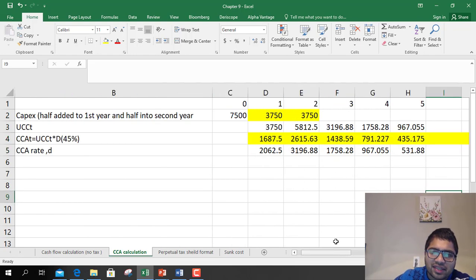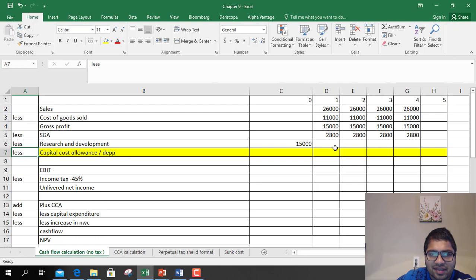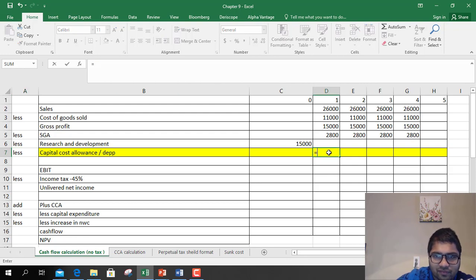So this was the depreciation in year 1, depreciation in year 2, depreciation in year 3, depreciation in year 4, and depreciation in year 5. Depreciation is called CCA in Canada. So CCA in respective years. So we have to take this depreciation and bring it here.